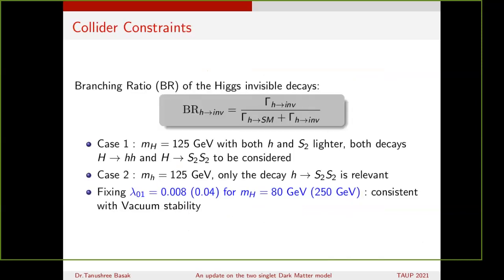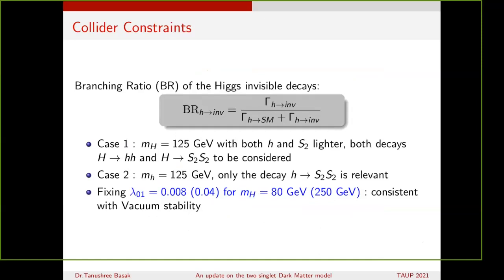Now, next coming to the collider constraint, we know the major collider constraint on the Higgs portal dark matter sector comes from the branching ratio of the Higgs invisible decays. Again, we are considering two of the choices.